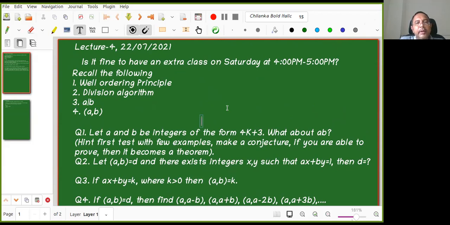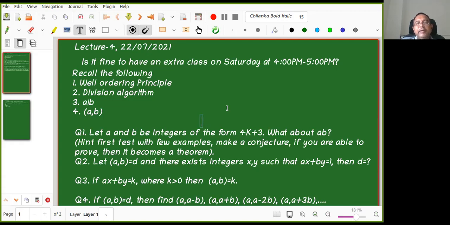So recall the following. So well-ordering principle. So recall once in your mind. I'm telling you every day that you need to recall things, right? So what is a well-ordering principle? Every non-empty subset of natural numbers has a least element. That can be extended to whole numbers also. Every non-empty subset of whole numbers has a least element. So this we will use frequently.